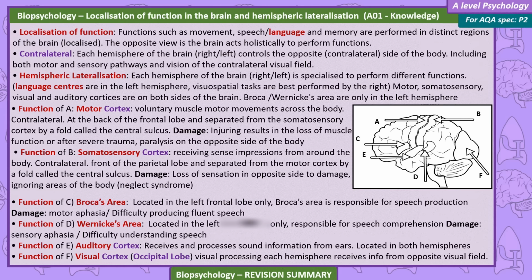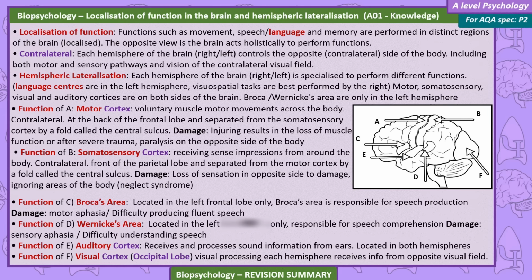Function of the somatosensory cortex. Receives sense impressions from around the body. It's contralateral. It's at the front of the parietal lobe and separated from the motor cortex by a fold called the central sulcus. Damage. Loss of sensation on the opposite side of the damage, ignoring areas of the body, called neglect syndrome.